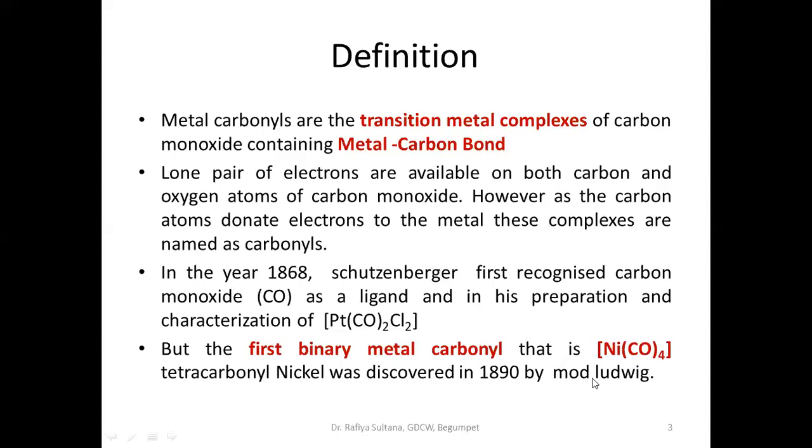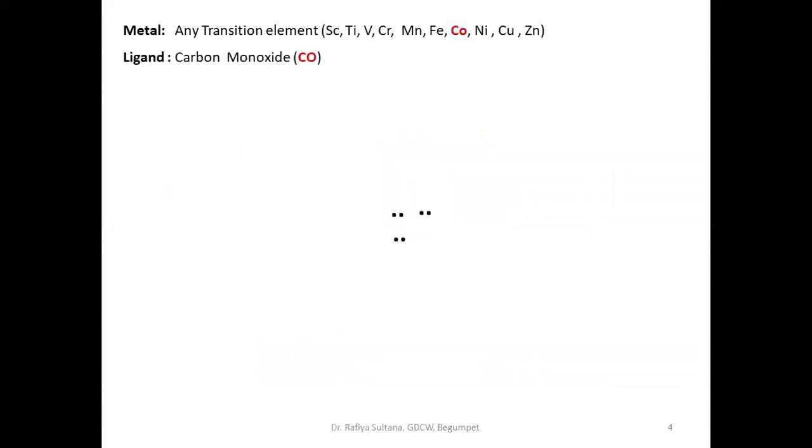This is a special molecule. Now let us see what is metal and what is ligand. Metal, as I have already told you, here refers to a transition element. Any transition element. I have written here some of the 3d elements: scandium, titanium, vanadium, chromium, manganese, iron, cobalt, nickel, copper.